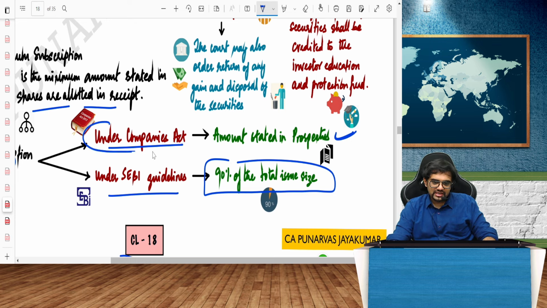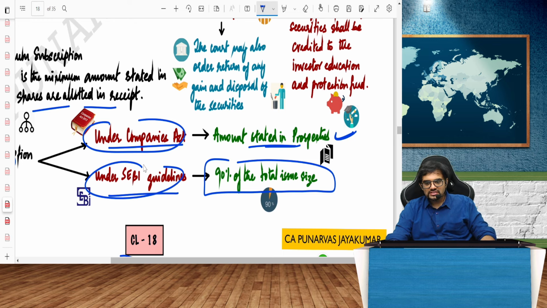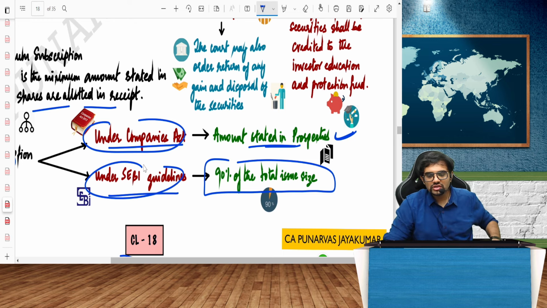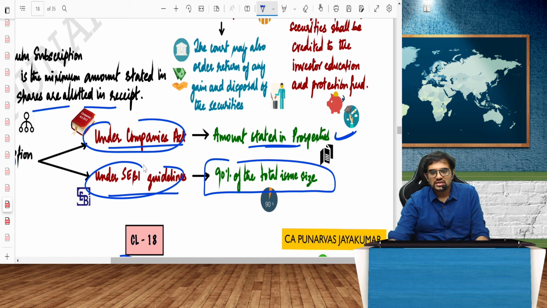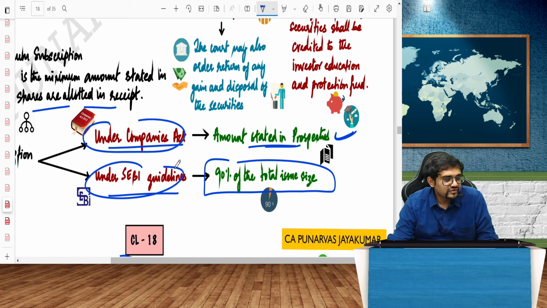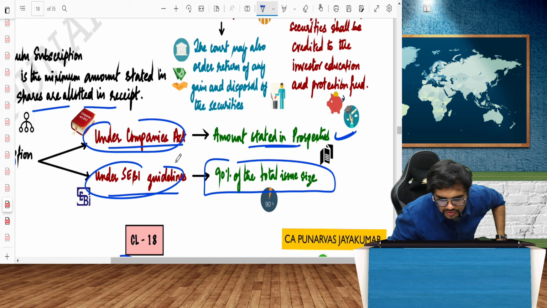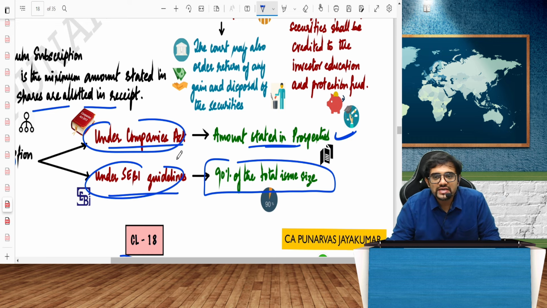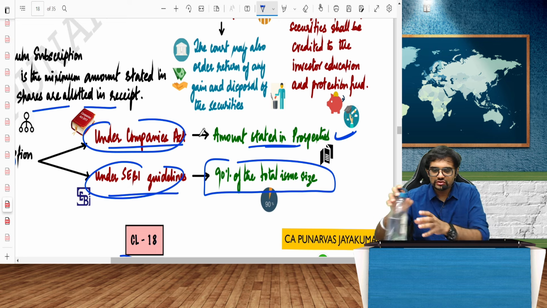Under Companies Act, what is it? Amount stated in prospectus. Under SEBI guidelines, what is it? 90% of the total issue size. So obviously we have to follow the SEBI guidelines also. Both should go hand in hand. In the exam, you can write both. First, you should write amount stated in prospectus. Second, as per SEBI, 90% of the issue size.